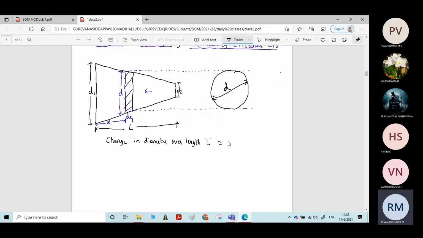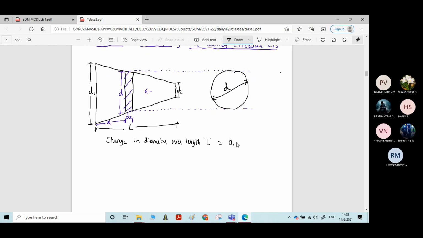On one side d1, it is uniformly reduced up to d2 over a length of L. Therefore, this change in diameter will be d1 minus d2. In the previous derivation it was b1 minus b2. Here it is d1 minus d2 with respect to diameter.